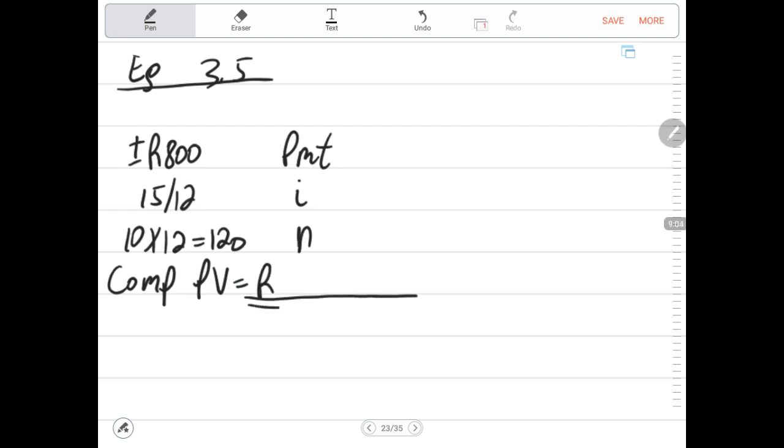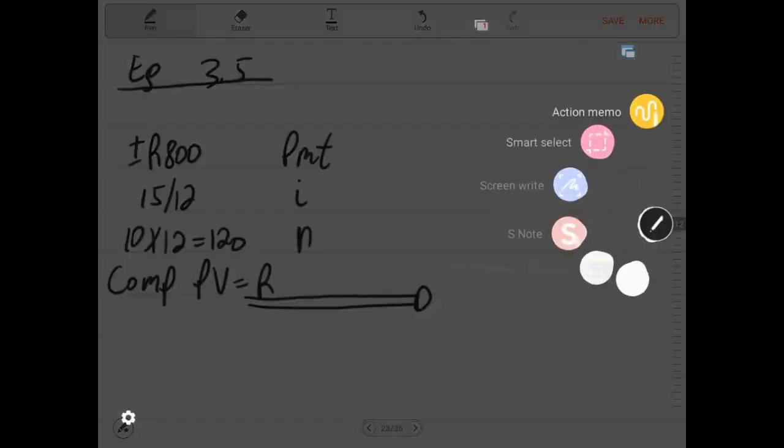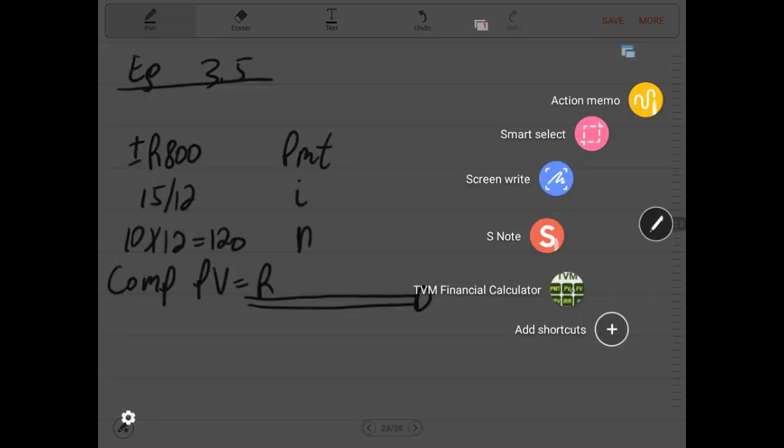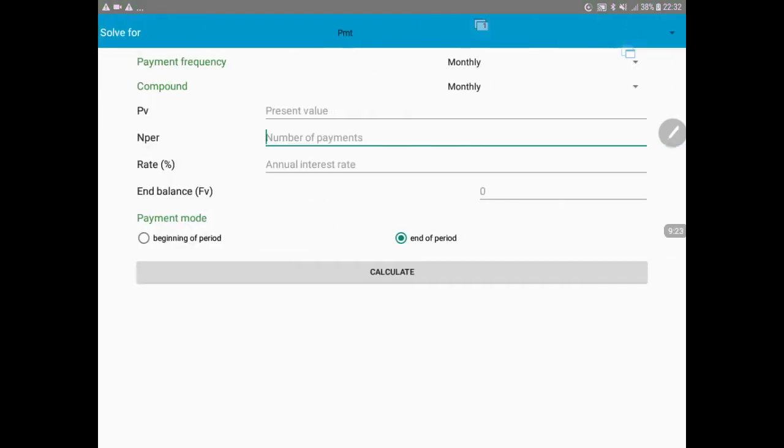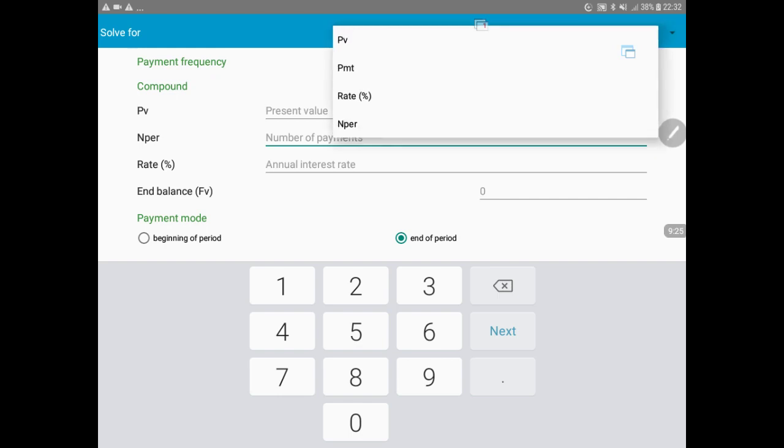So now we continue in this same note, and we're calculating our present value. Remember, there is an app of the financial calculator that is written time value of money, TVM. I just want to bring your attention there. We are dealing with the present value of an annuity. Now what are we calculating? We are calculating the present value.